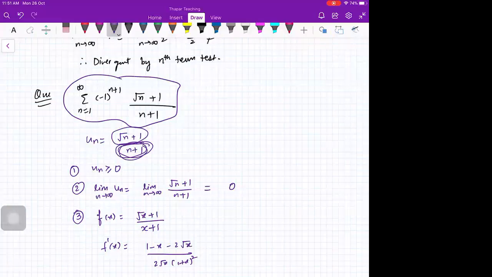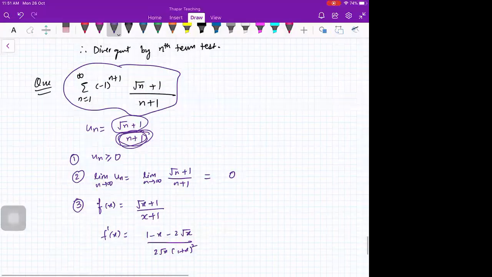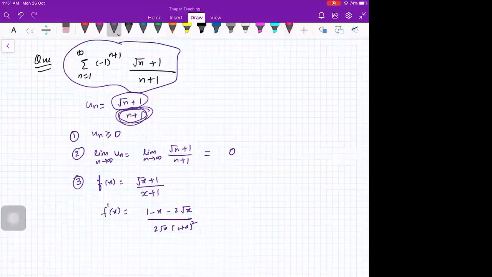You can write a logical explanation also if you don't want to find out the derivatives. But derivatives is best, right? Because you get a concrete answer. So f dash is less than 0 means slope is negative. Therefore, the sequence is decreasing. Un is greater than or equal to un plus 1. Therefore, by Leibniz test, convergent.